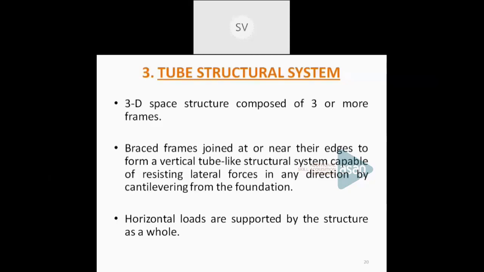Now the trussed tube construction is just similar to a framed tube construction, and in this case, the exterior frames are joined by means of bracings or trusses. You can see the figure. So this is a trussed tube construction. Here, just like a frame in which the exterior columns are joined by means of X braces, that actually increases the rigidity or stiffness of the frame.